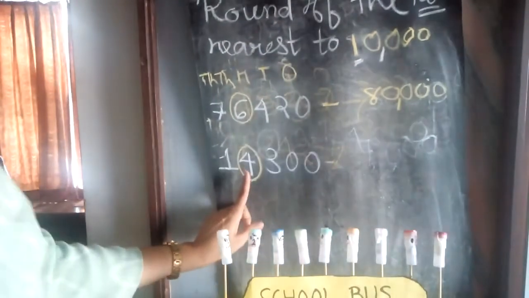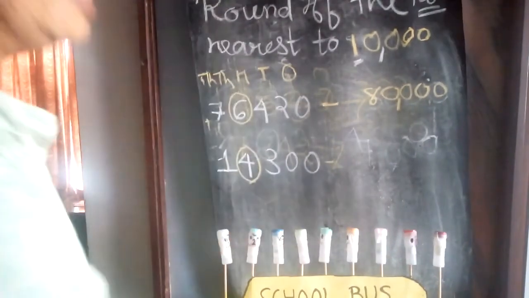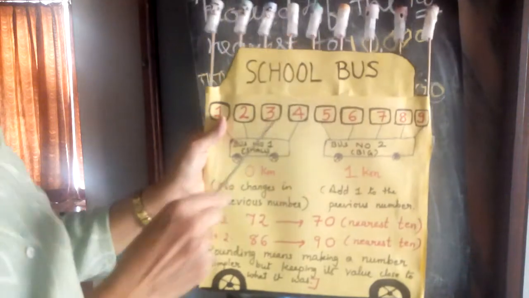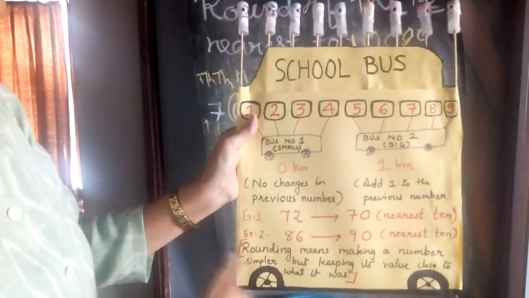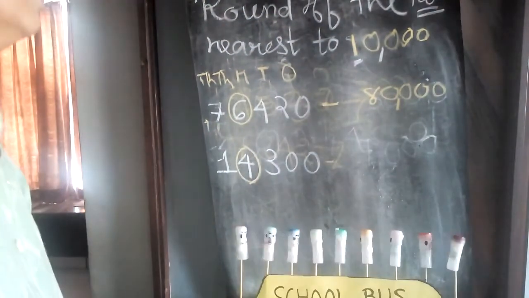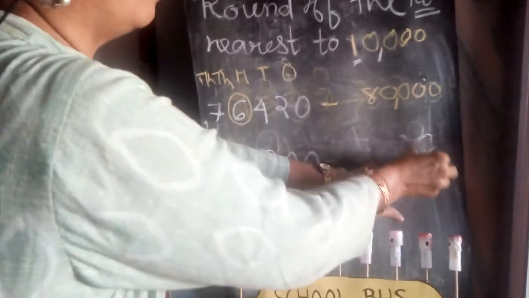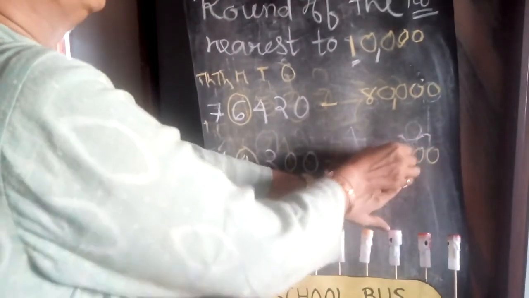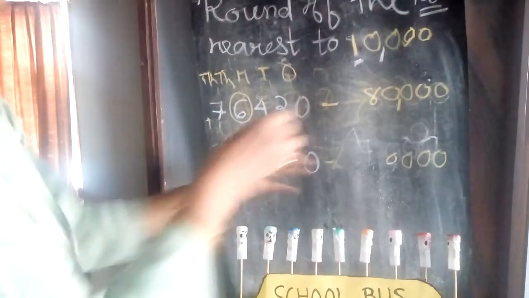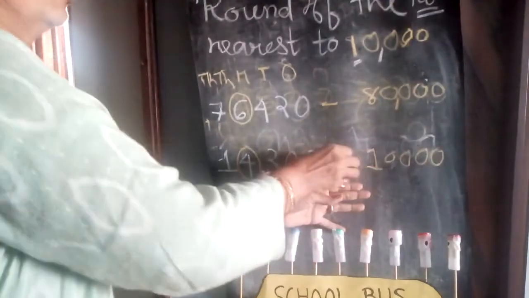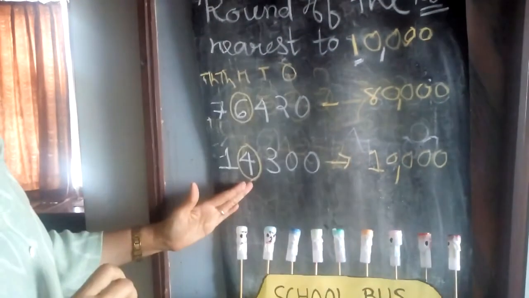Same way, next number: circled digit in 1000 place is 4. That means standard 4. So 4th standard is in small bus, 0 kilometer. So no changes in previous number. So our ones, tens, 100, 1000, all the digits will be 0 and no changes in the ten thousands place, so 1 will remain. So your rounding of number will be 10,000, and your original number is 14,300.